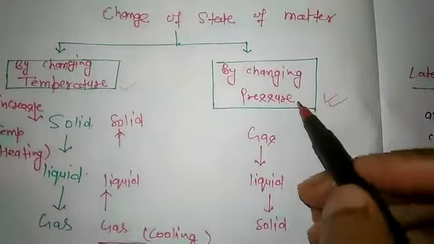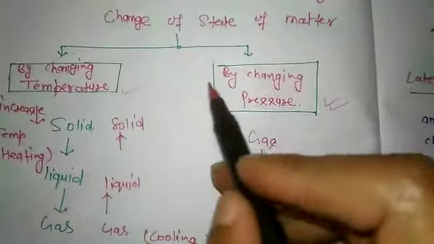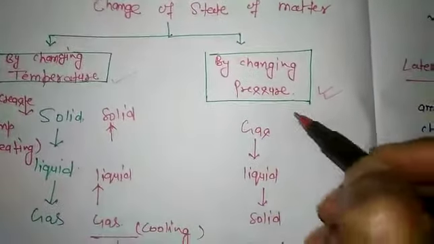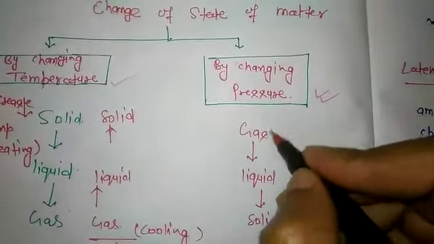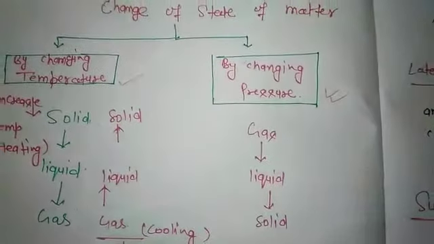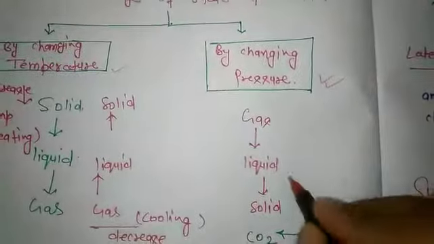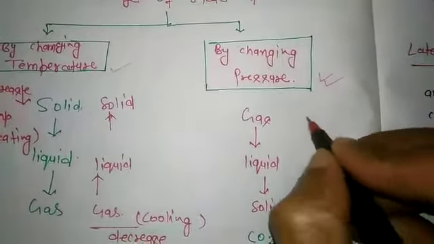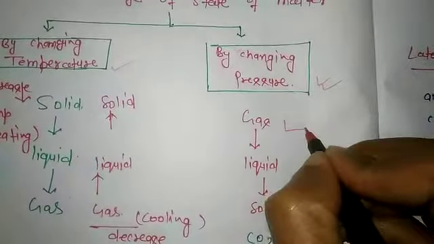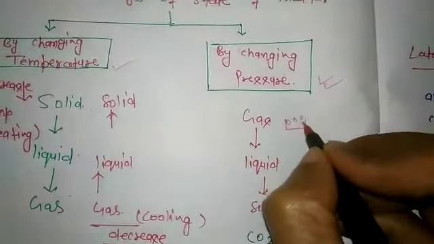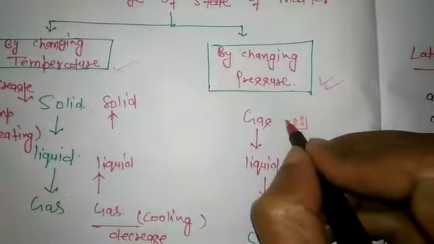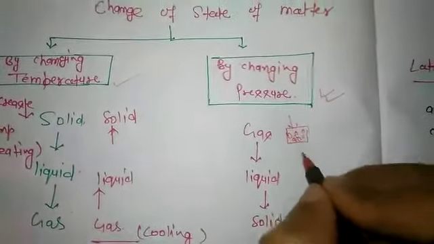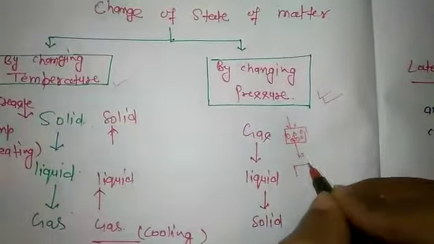Now the second cause which changes the state of matter is pressure. When we increase the pressure, the gas converts into liquid, because when we increase the pressure, the gas molecules are compressed.